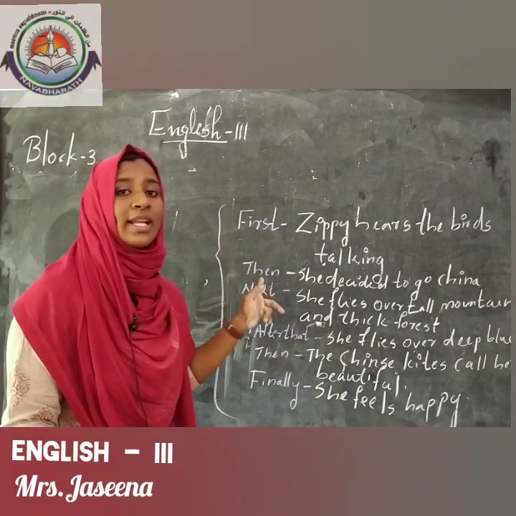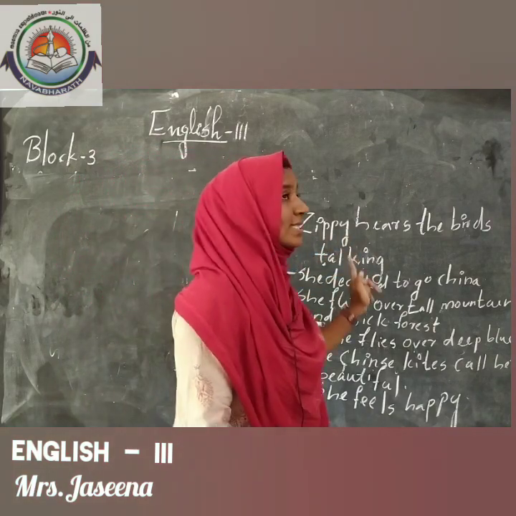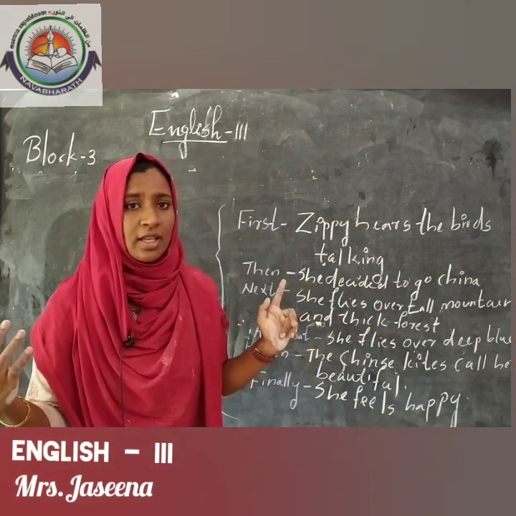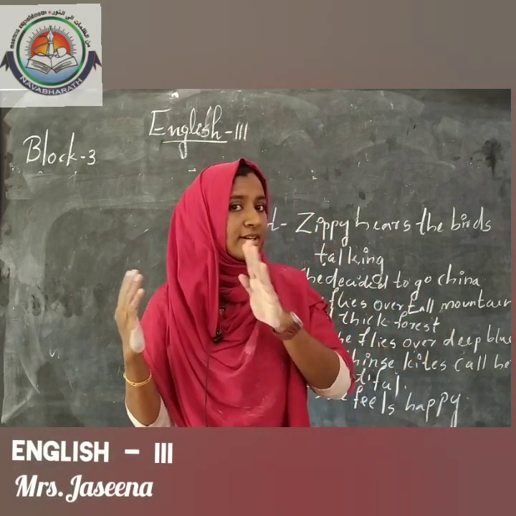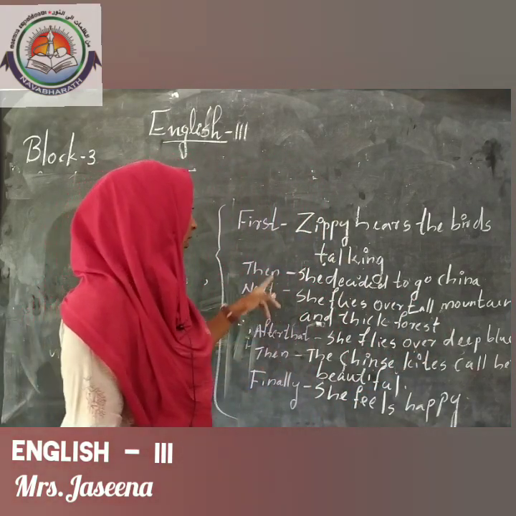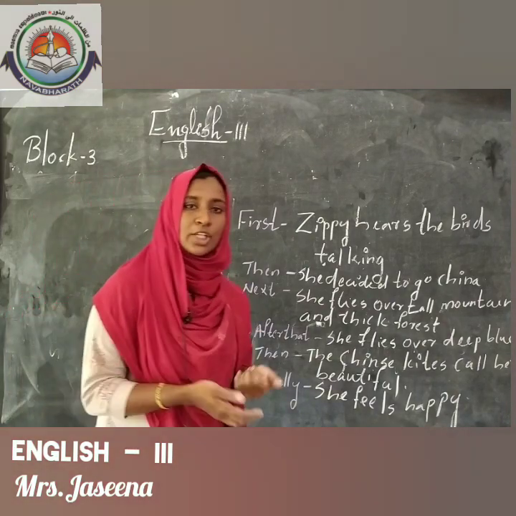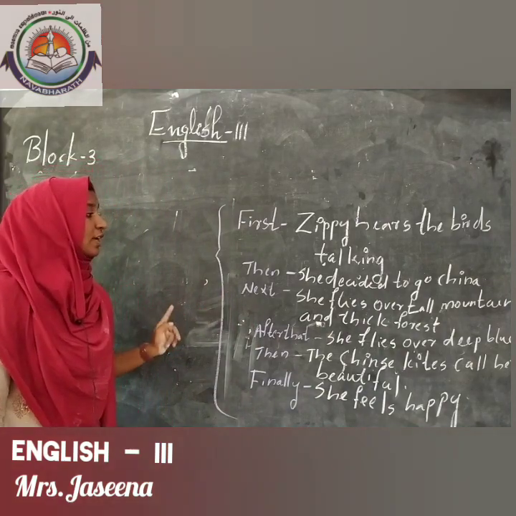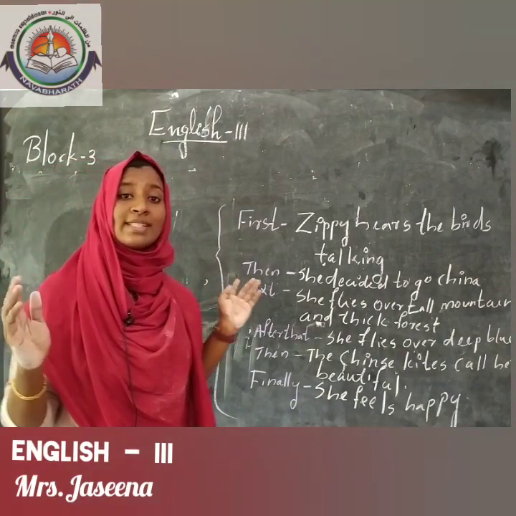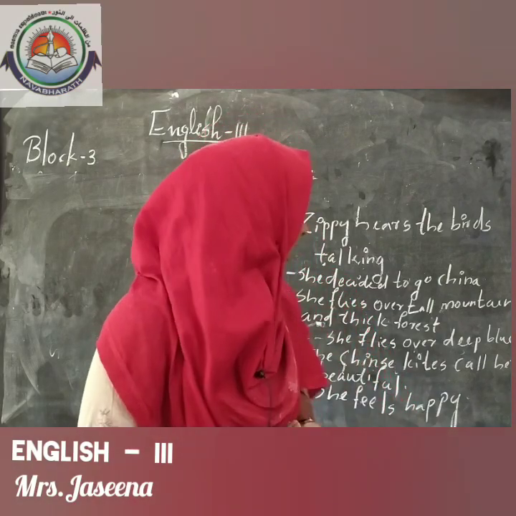So, first what happens in the story? Yeah, first Sippy hears the birds talking. Do you remember that? When she was in the sky, she could hear what the birds were talking. Okay. Then what happened? Then she decided to go to China. Next what happened? She flies over tall mountains and thick forests, to reach China.